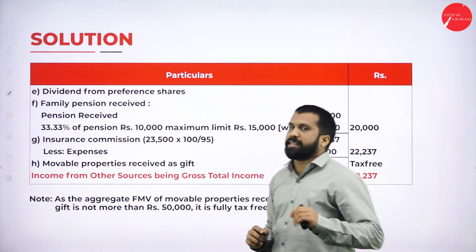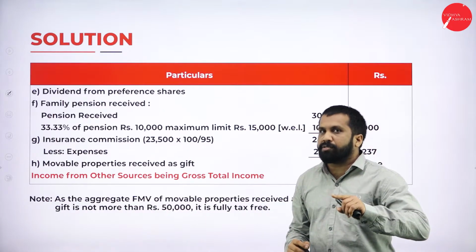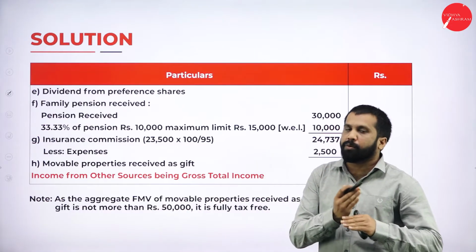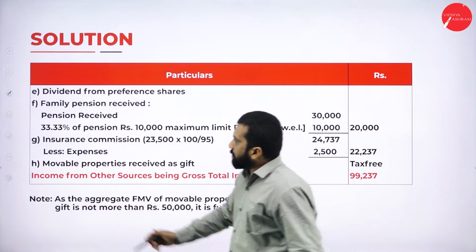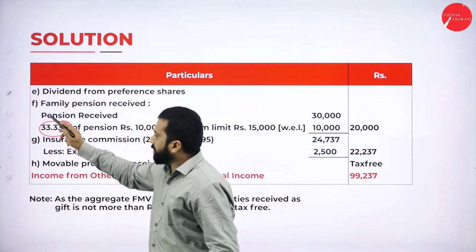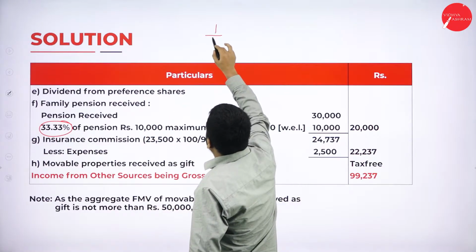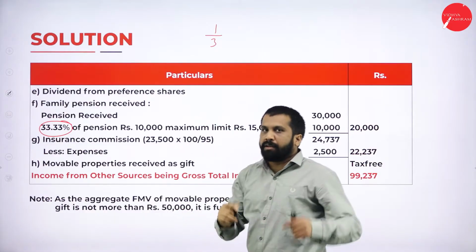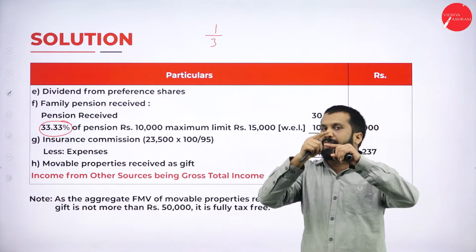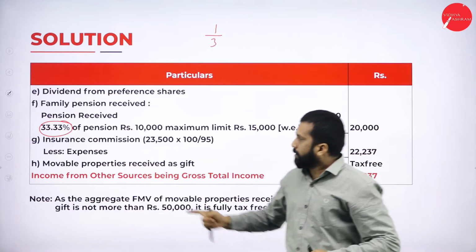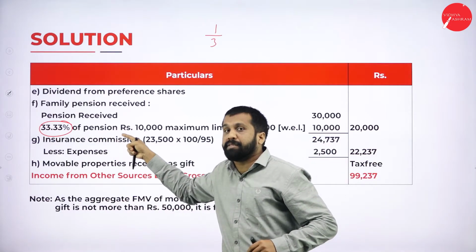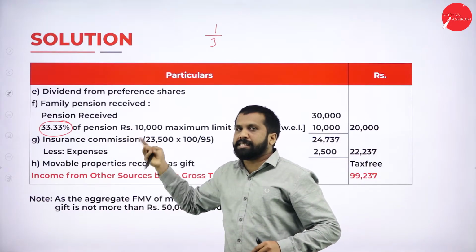Next, family pension received. As I told you, what is the limit? 15,000 or 1/3, 1 by 3. 1 by 3 you can call it as 33.33. How? See, in your calculator, do 1 divided by 3. How much will you get? 33.33%. Both are the same only.